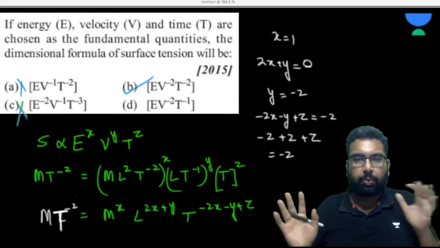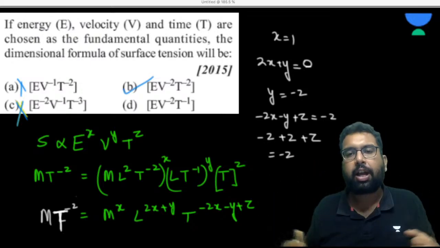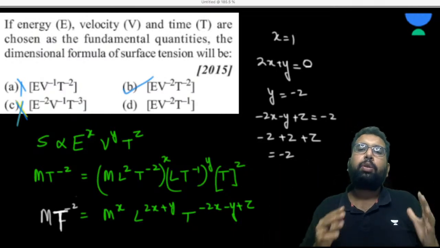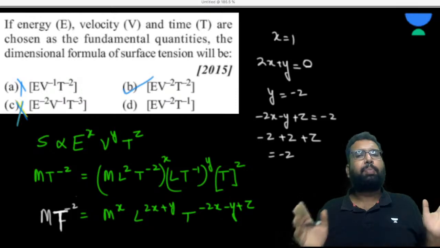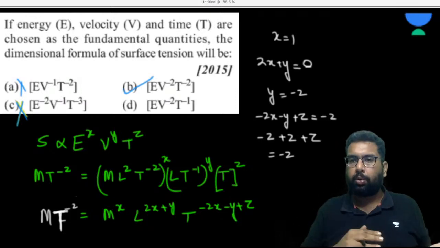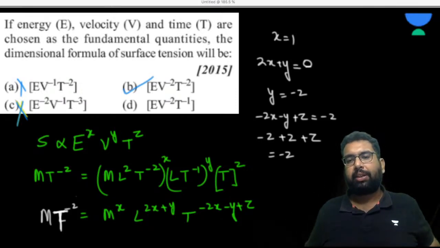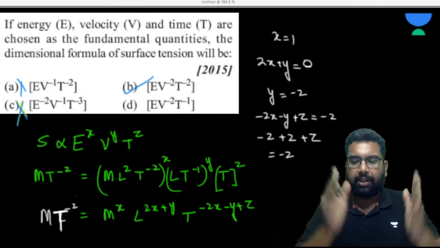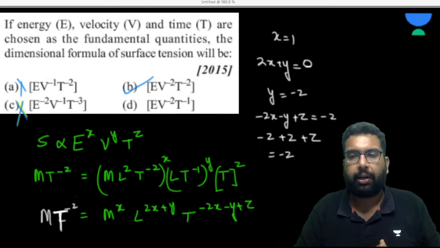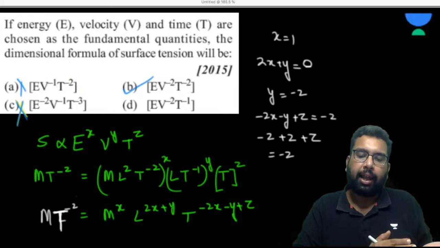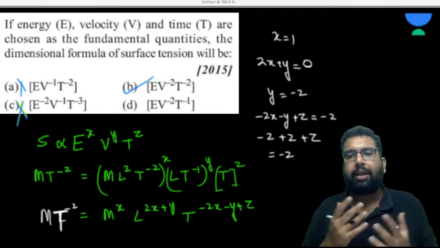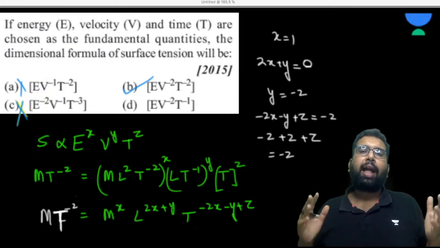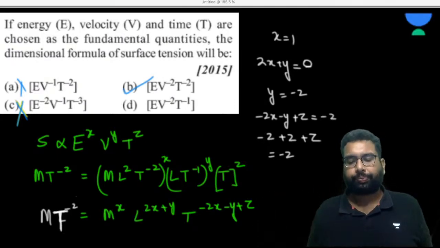Is it clear up to this point? Shall we move to zone 3 of the chapter? There are some limitations to dimension analysis that I have discussed in depth in the previous chapters. If you want, you can go to that and watch it. This is basically a very exam-oriented session: how the questions are asked and how we can approach them. All the important parts are getting revised here. Please tell me if you have no doubt till this point.